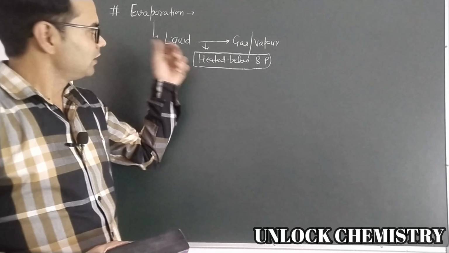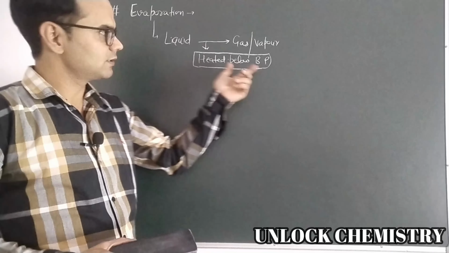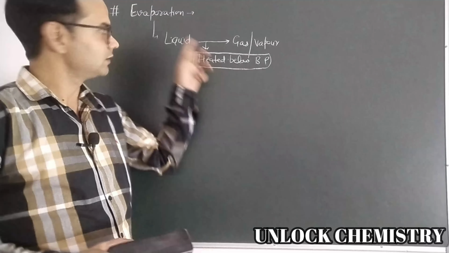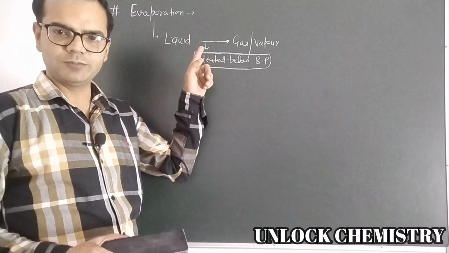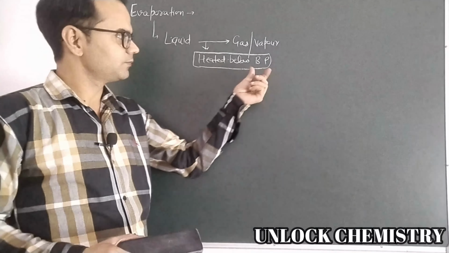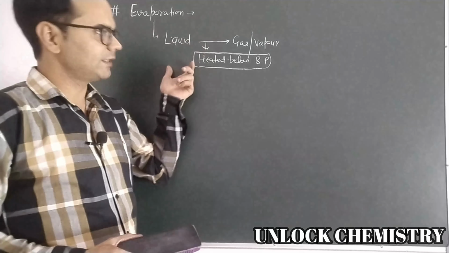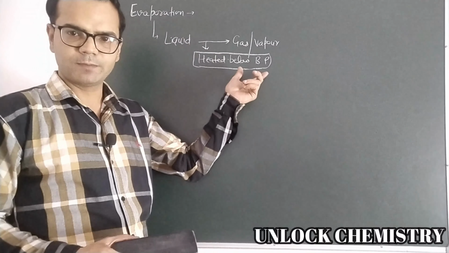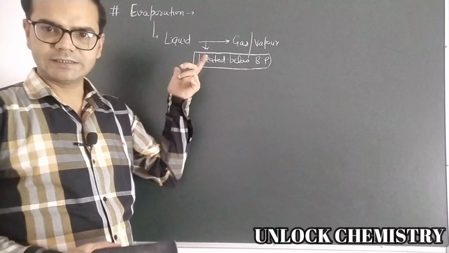But if we heat any liquid to its boiling point, then process is called boiling, not evaporation. That is the difference between evaporation and boiling. Boiling takes place at a boiling point temperature, but evaporation takes place at any temperature but less than that of a boiling point, right? So now how evaporation takes place?